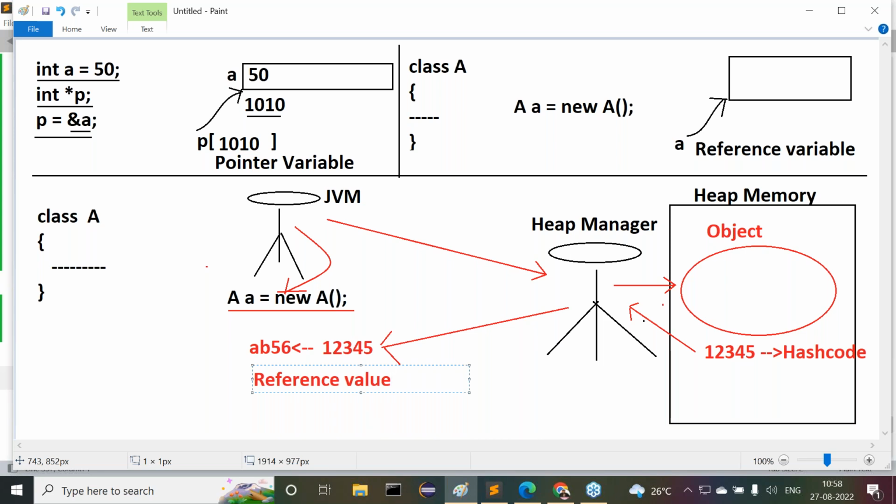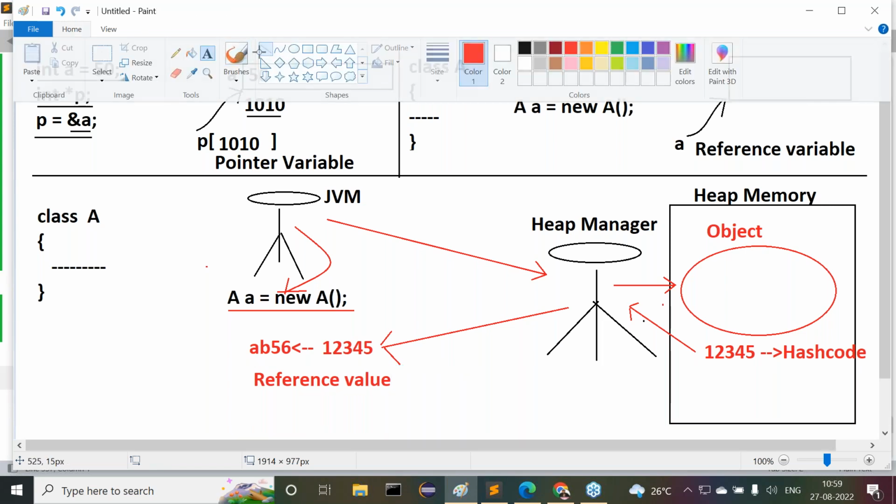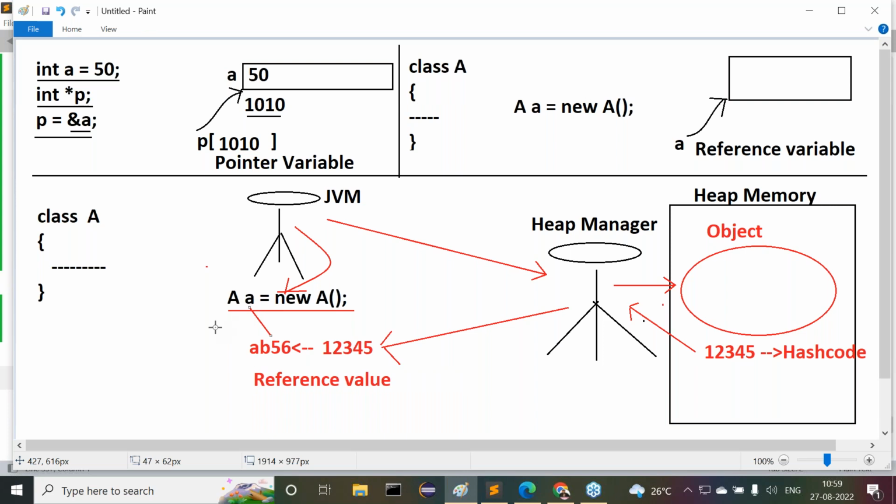Hexadecimal form of hash code is called the reference value of the object. AB56 is a hexadecimal form of hash code that is called what? The reference value of the object. Whenever a reference value is created, the JVM will assign that reference value to a variable.